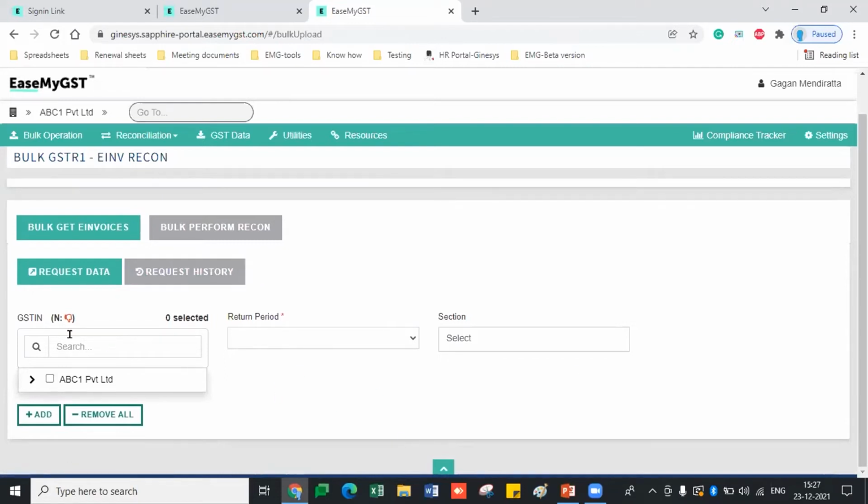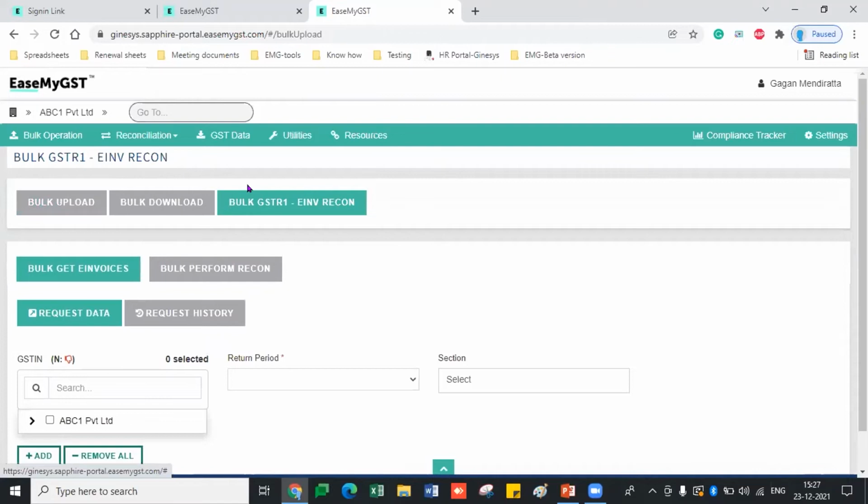Also, now you can download this in bulk. You can do the bulk get e-invoice by clicking on the PAN level invoice. You can have the e-invoice details on a PAN level basis. Okay. So now coming to that GSTR1 part, means all the returns I have shown you.